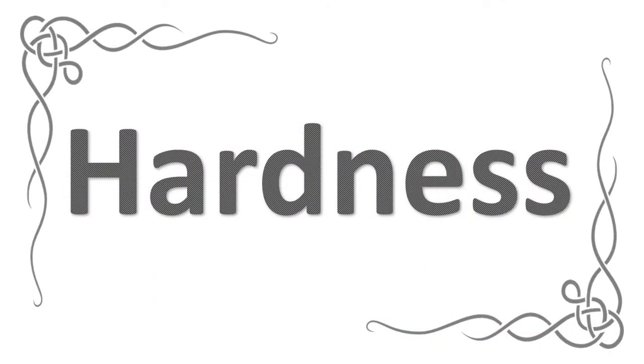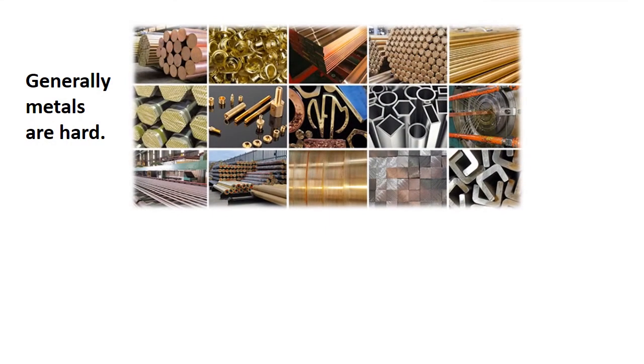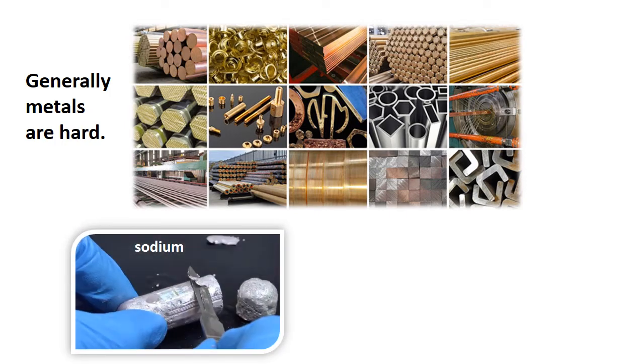Number 3, we have hardness. Generally, metals are hard. Exceptions are sodium and potassium, and these can be easily cut by a knife.